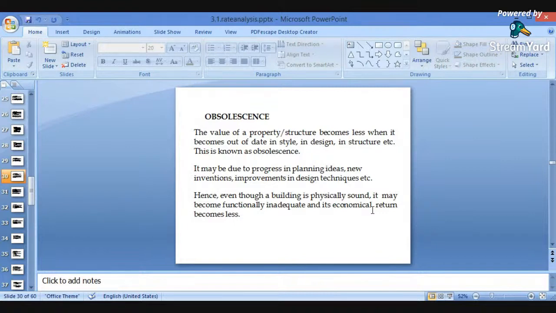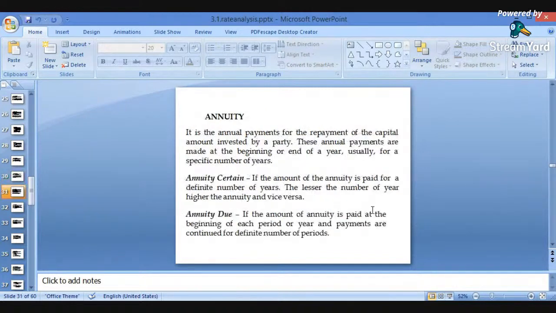The living space required for the various rooms was less, but the structure was structurally strong. But even so, due to its functioning or usage, it has become outdated. Okay. So at that time, the value of the property will be decreased.